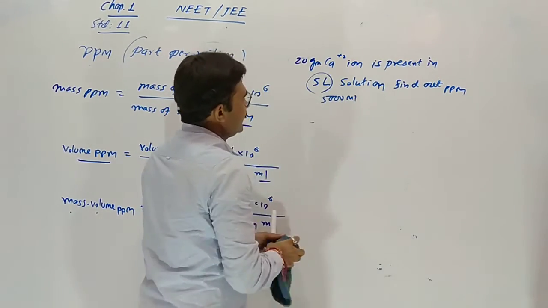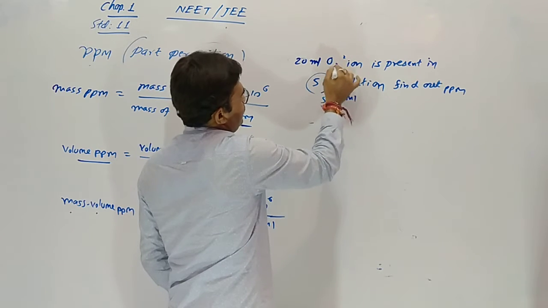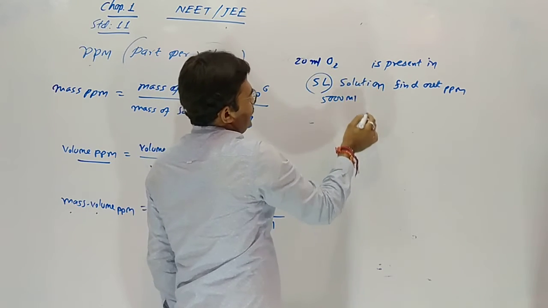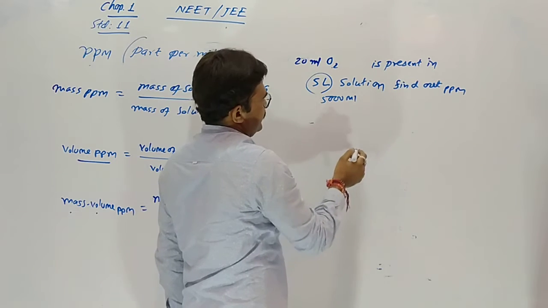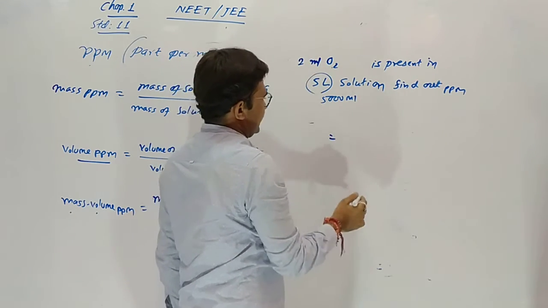Suppose 20 milli oxygen is present in a 5-liter solution. So suppose 2 milli is present.